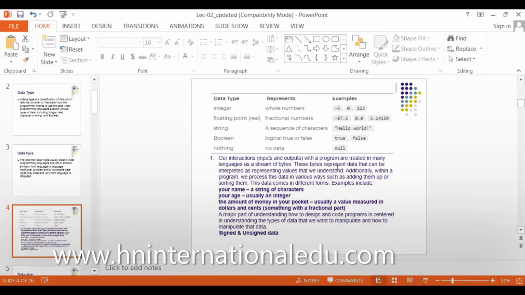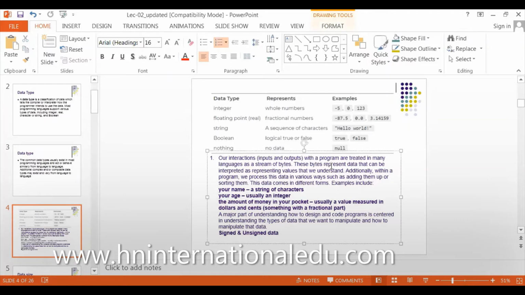The byte represents data that can be interpreted as representing a value that we understand. Byte is the size of data. For example, whenever you want to measure the length of your shirt, you use a meter tape, because length is measured with a tape. For weight, we use kg. Same as for data, we use bytes. A byte consists of 8 bits.